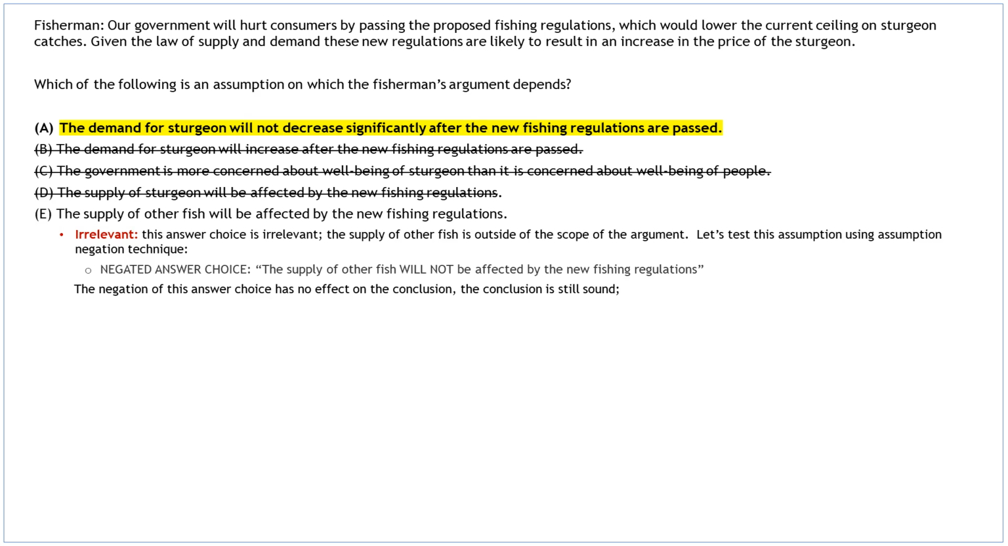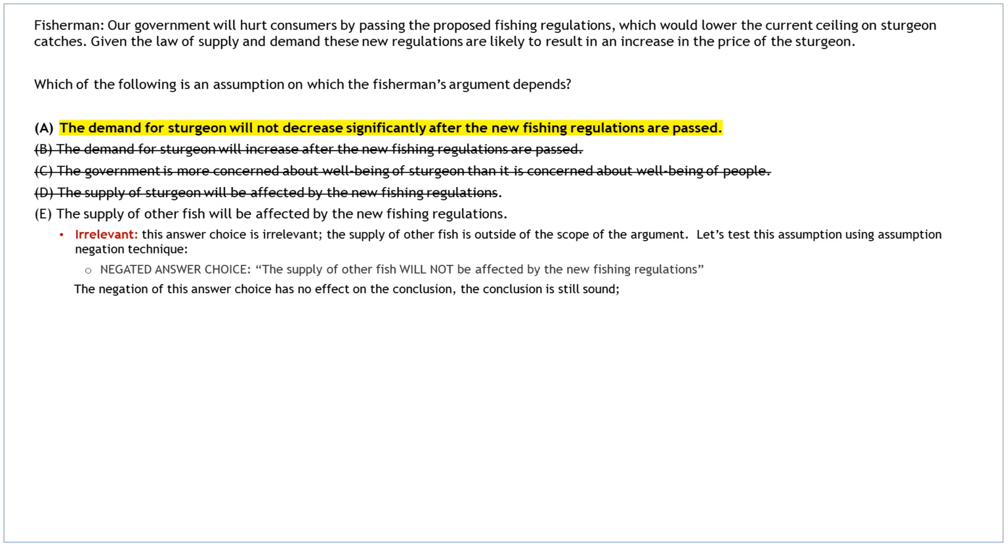This answer choice is irrelevant. The supply of other fish is outside of the scope of the argument. On critical reasoning questions, be wary of the answer choices that bring in comparisons, examples, or extrapolations to other population groups that are outside of the scope of the argument.